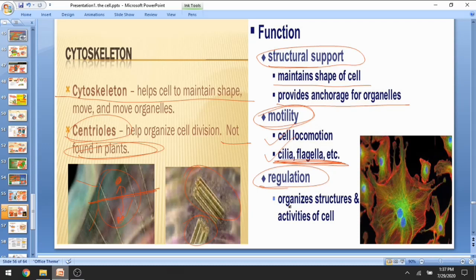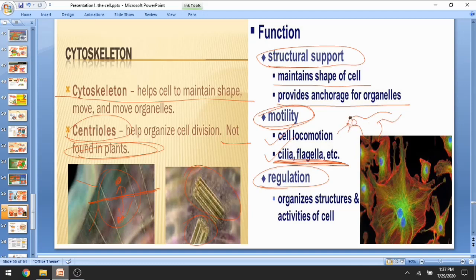This locomotion is possible only if cilia are present outside the cell membrane, and these cilia, made up of cytoskeleton, are responsible for the locomotion and help in covering the journey from the fallopian tube to the uterus.